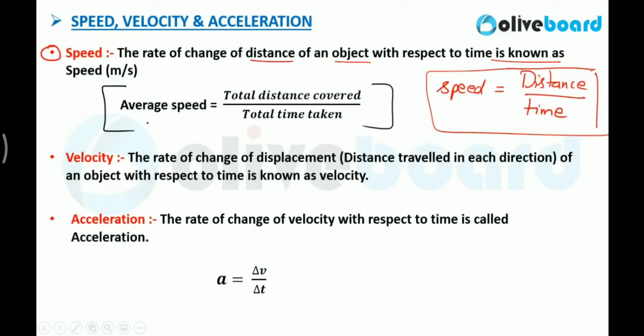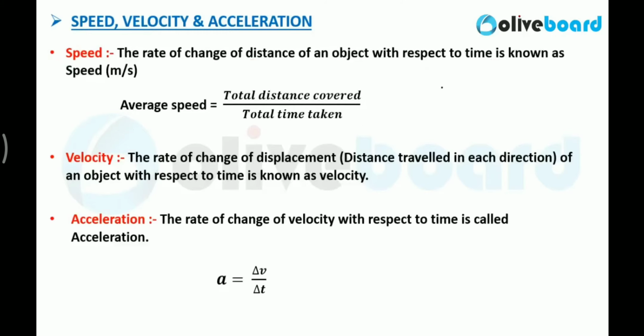Average speed is nothing but the total distance covered upon total time taken. Clear? Let's say you have covered some distance from A to B, and they are 150 kilometers apart.